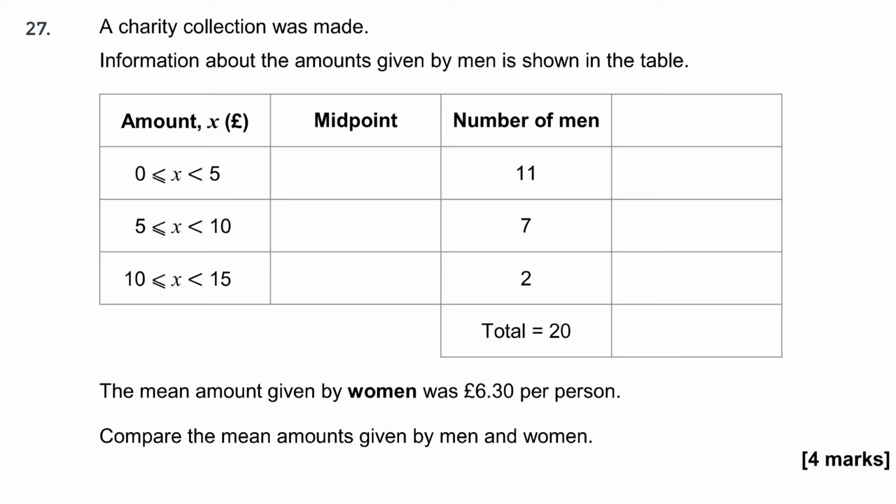So 0 to 5, to find the midpoint of those two, you can add them together and divide by 2. So 0 plus 5 is 5, divided by 2 is 2.5. 5 plus 10 is 15, divided by 2 is 7.5, and 10 plus 15 is 25, divided by 2 is 12.5. Okay, so they're my midpoints.